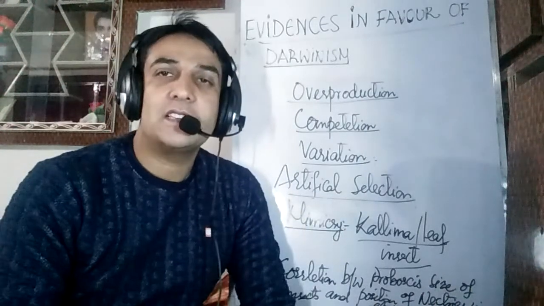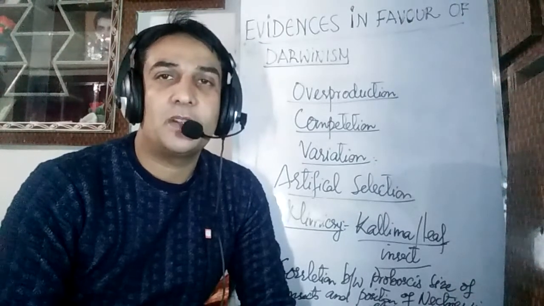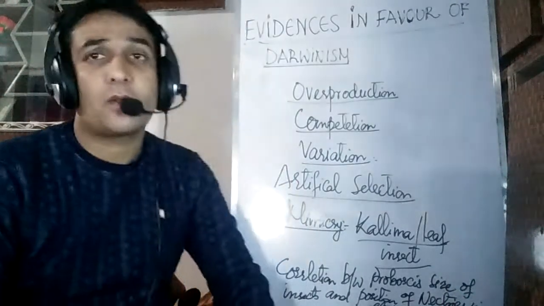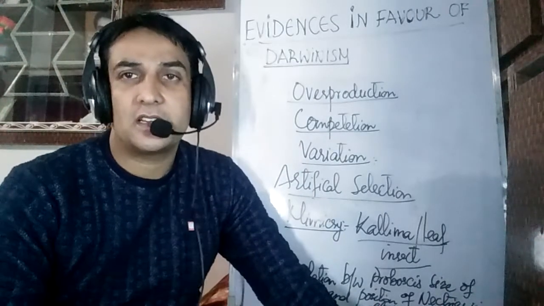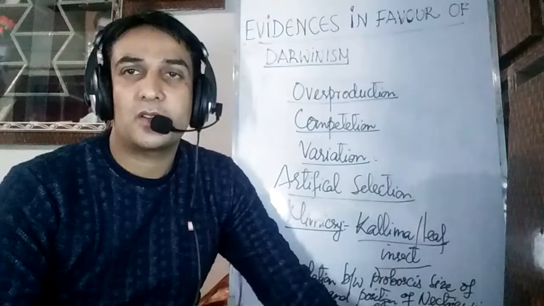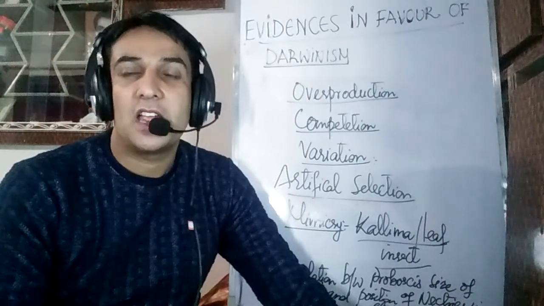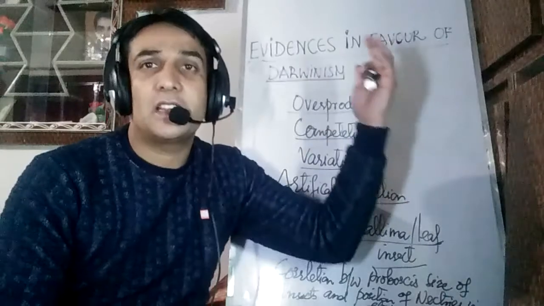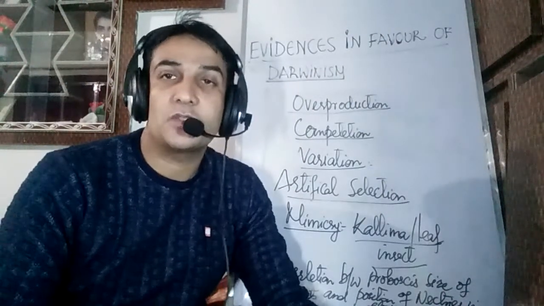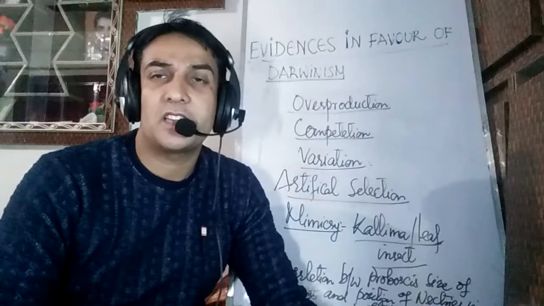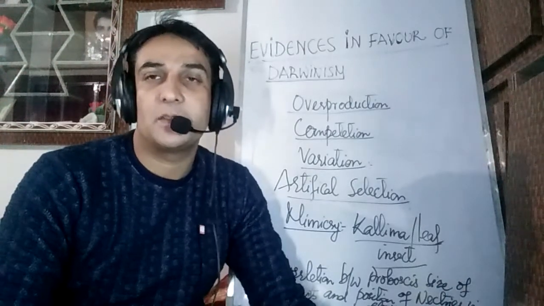So we shall again revise that the overproducing nature of the organisms is obvious. Competition, as has been discussed by Darwin, is also obvious. The variations, it is quite obvious that no two individuals belonging to the same species are identical. They too have variations, and by the artificial selection process we can generate different breeds and varieties. And why cannot nature generate different species by natural selection?